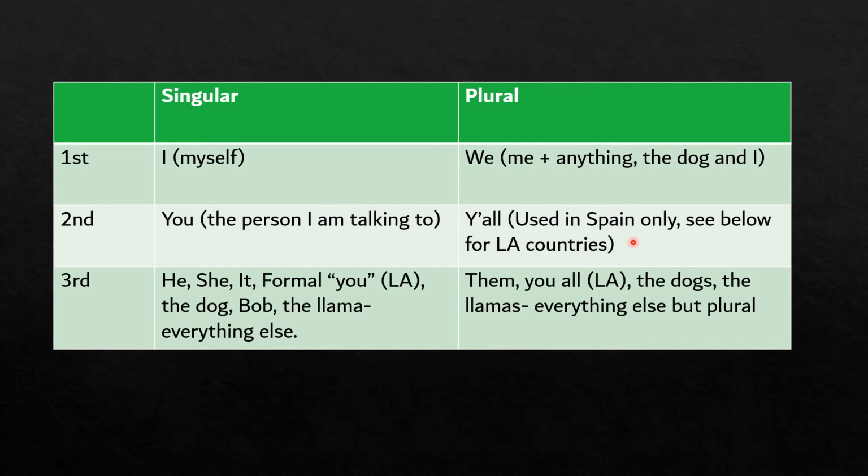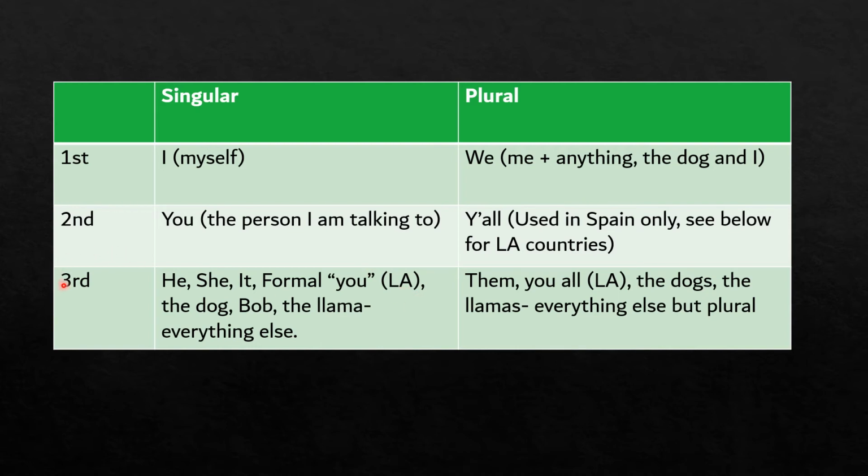All right. Remember that you, the formal you, is third person. That's Latin American formal you. And if it's singular, it's like singular sir or ma'am. And if it's plural, it's sirs or ma'ams. And they just utilize sirs or ma'ams for everybody. So instead of saying y'all, they just basically want to refer to everyone as sirs and ma'ams. All right. That's my way of explaining that. So it's not specifically like that. I want to make that clear. That's how I like to explain it so that it makes a little more sense to you.